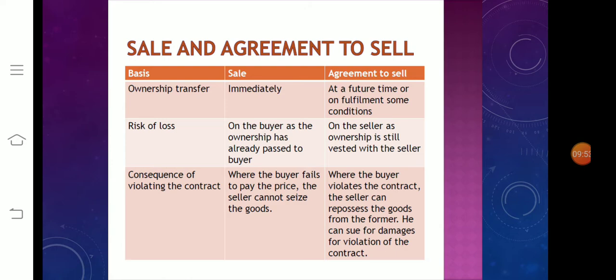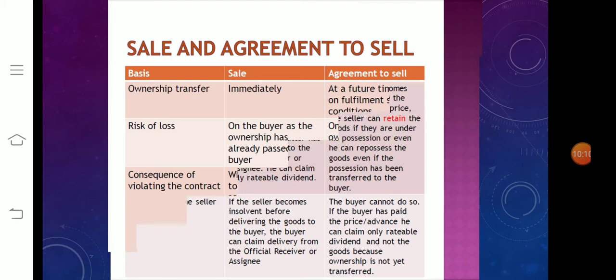But in an agreement to sell, where the buyer violates the contract, the seller can repossess the goods from the buyer. He can sue for damages for violation of the contract.